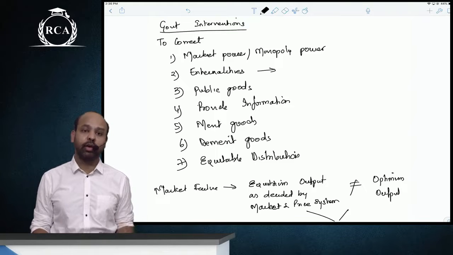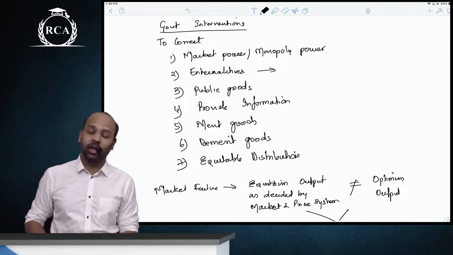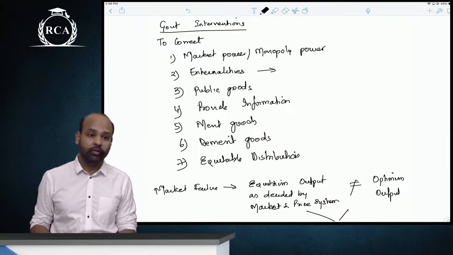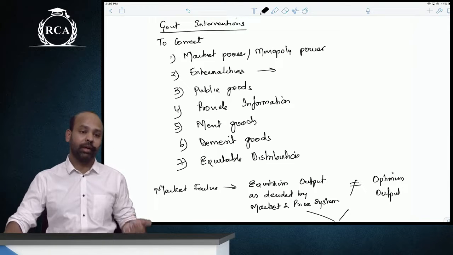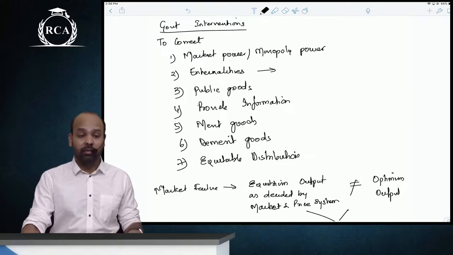What is the government doing to correct externalities? What is the government doing in the case of public goods, merit goods, and demerit goods? What is the government doing to provide information for equitable distribution? And apart from all of this, we did price interventions.